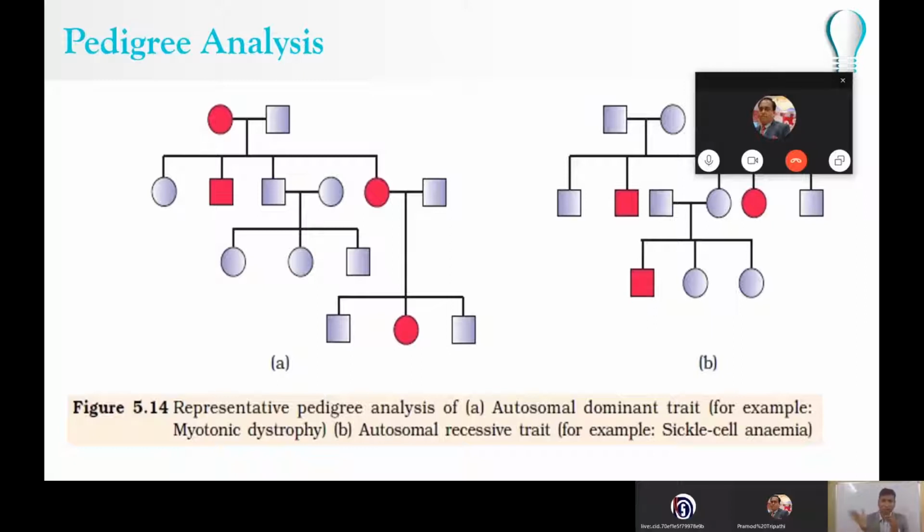Now in autosomal, obviously there will be no differentiation between males or females. Anyone can be affected. Now what if the trait is a dominant trait or a recessive trait? Here also we should understand, if it is a dominant trait, it is very rare to see a generation skip. That means in every generation, someone will be affected because the trait is dominant. Even if it is present in the heterozygous condition, it will express the disease. So we can stop this pedigree analysis here.